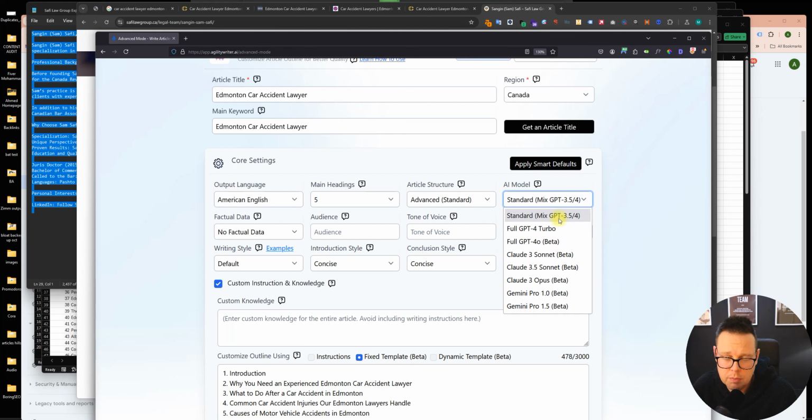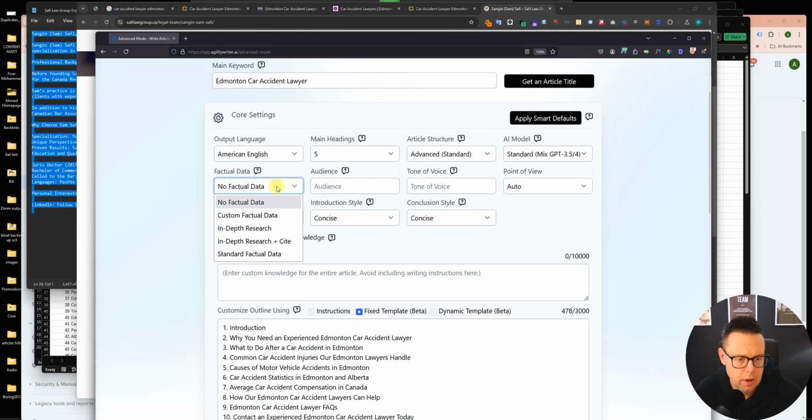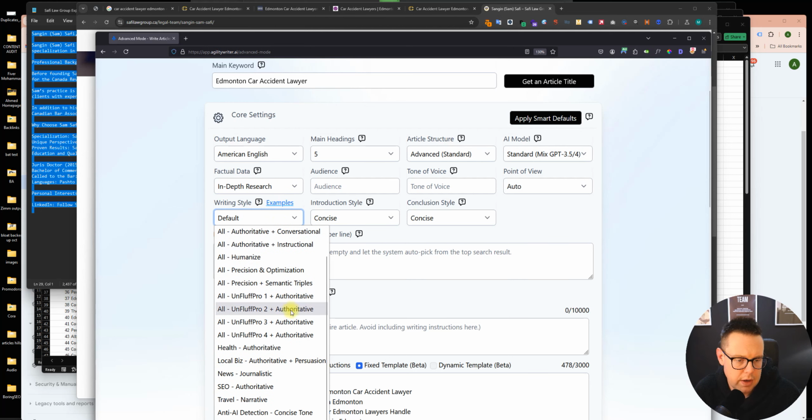I might have to use this one here, Mix GPT, because I'm on a free trial at the moment with this account. Now, no factual data. I would recommend here to go in-depth research. I believe this is where it goes out to search results. Writing style, I like the Unfluff Pro.